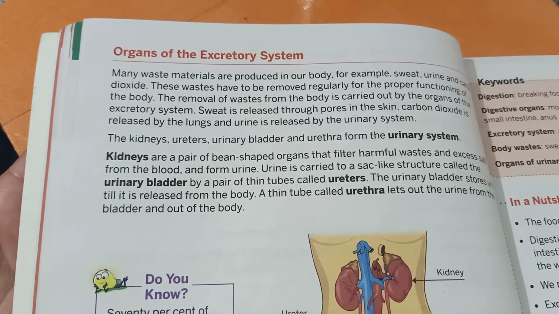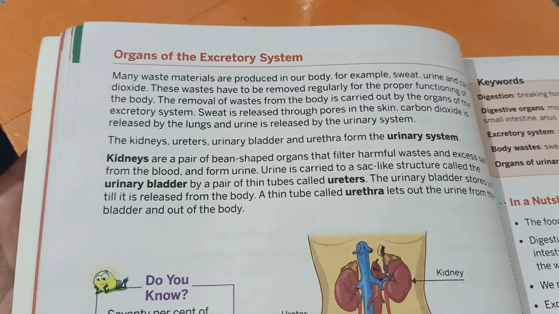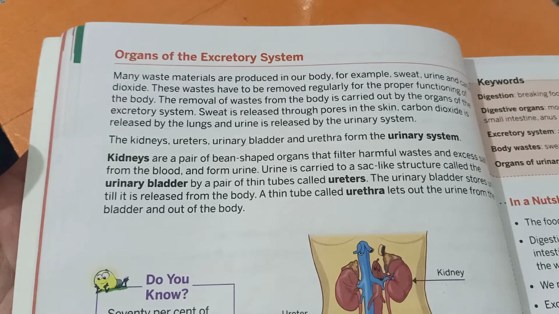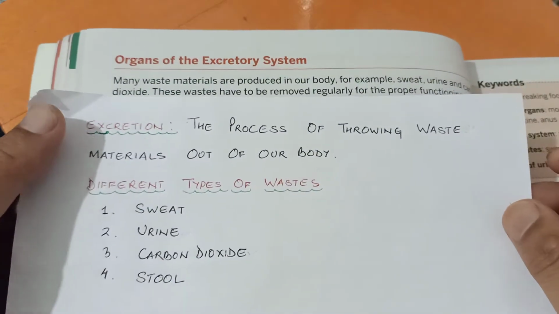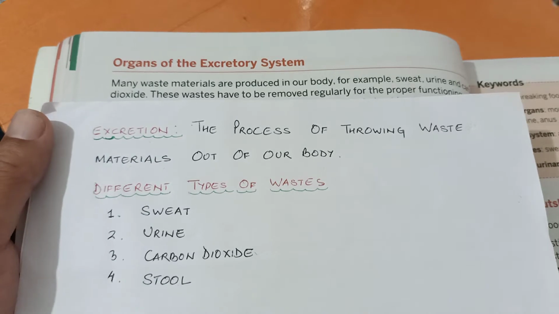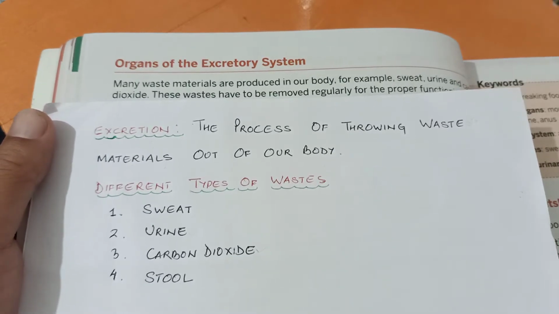Organs of the excretory system. Now before going to the organs of the excretory system, we are going to first understand what we mean by excretion. Excretion is the process of throwing waste materials out of our body.